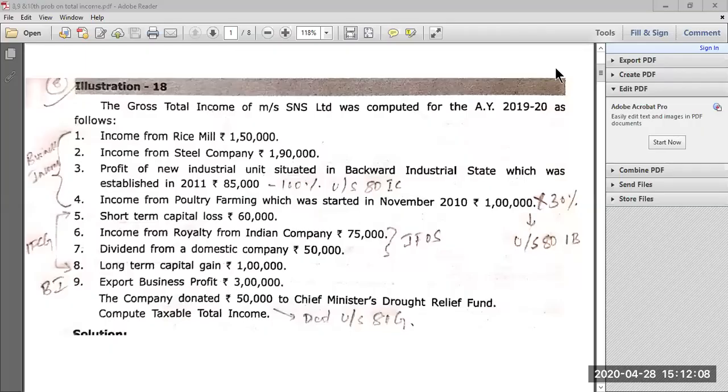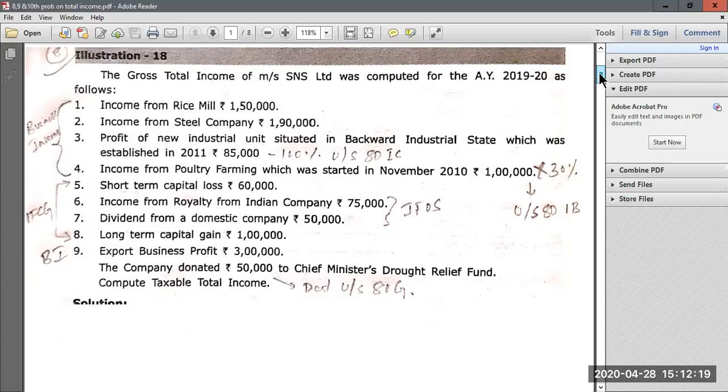Hello students, today we are going to discuss another problem on computation of total income. Now look at this problem number 8, which is entirely different from all the previous problems we have understood and solved so far. In this problem they have given the gross total income of Mrs. SNS Limited, computed for the assessment year 2019-20 as follows.